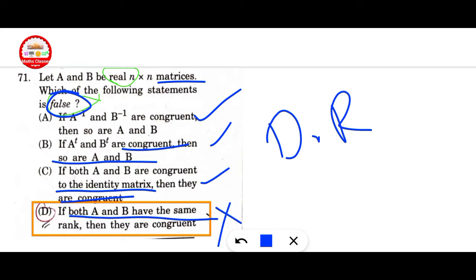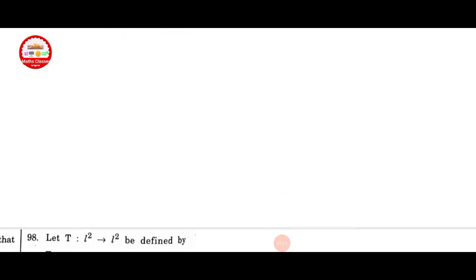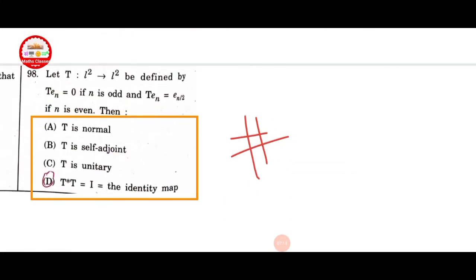If both A and B have the same rank, then they are congruent. You can use the discarding method also. Here the question is not correct.